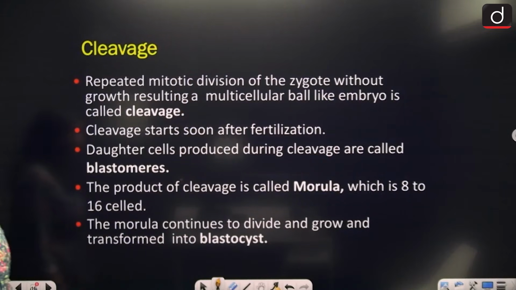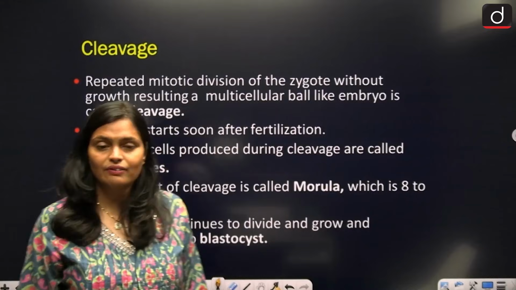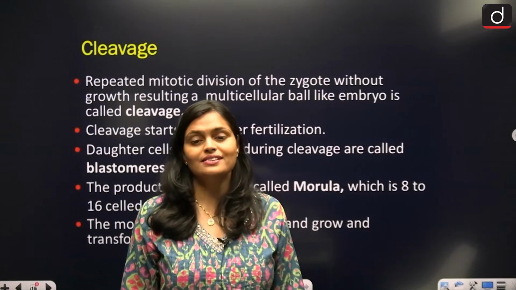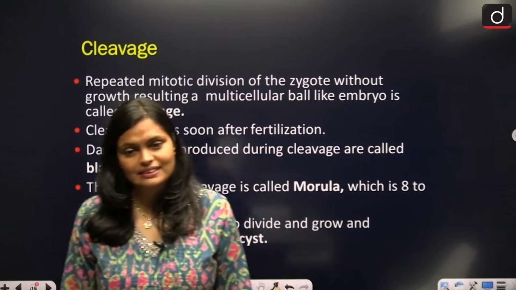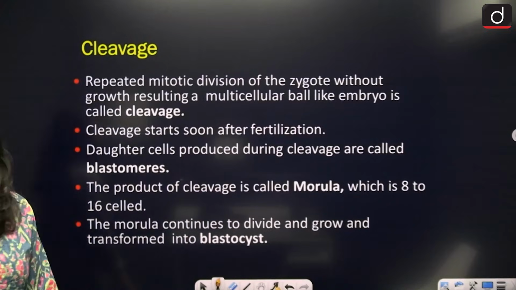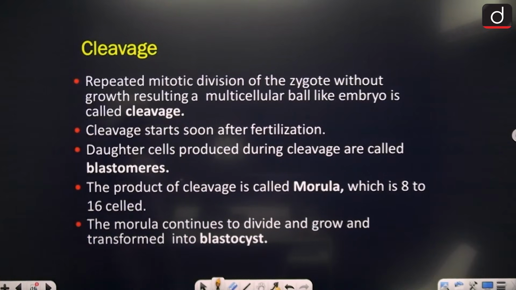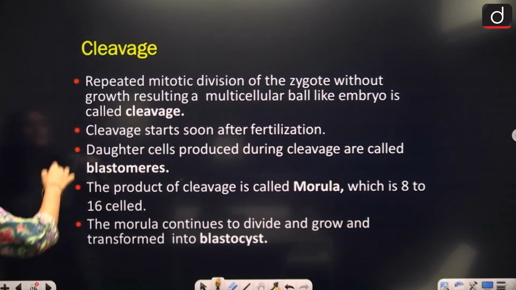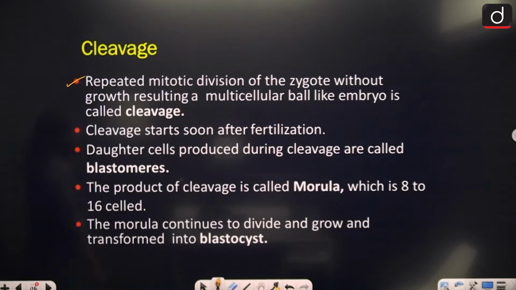Then once the zygote forms, right, cleavage starts in the zygote cell. The process that started is cleavage. Okay, so what is cleavage? Basically, what is cleavage?